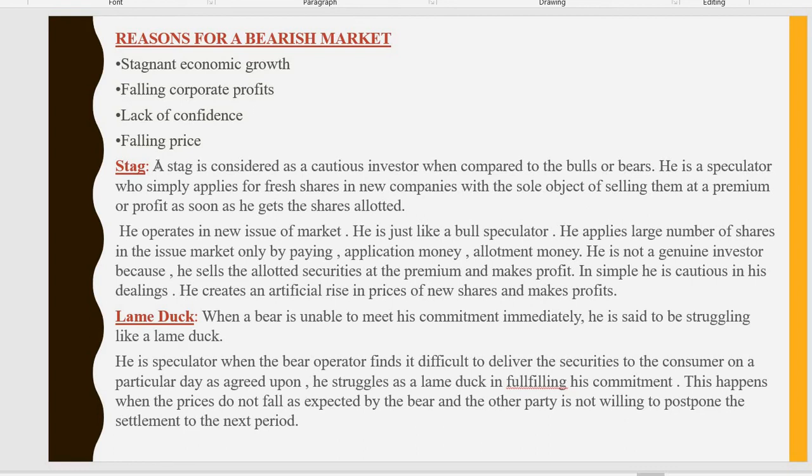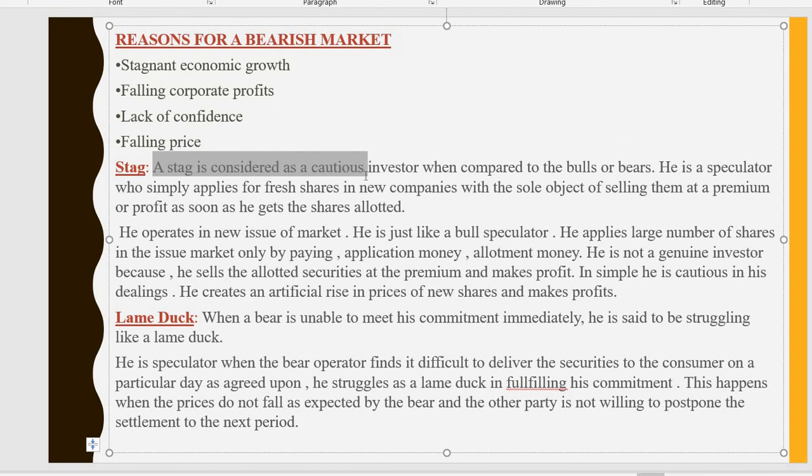Next is the stag. A stag is considered a cautious investor when compared to the bull and bear. He is very cautious when he is going to invest in the securities market. He is a speculator who simply applies for fresh shares in new companies with the sole object of selling them at a premium or profit as soon as he gets the shares allotted.